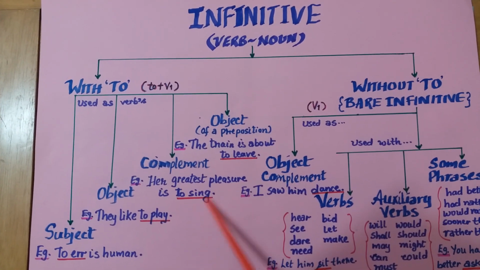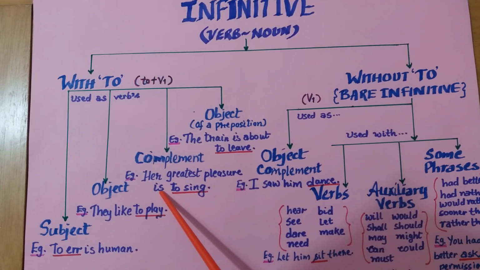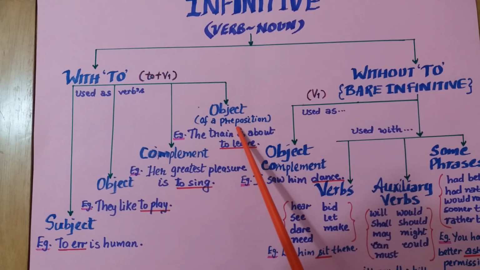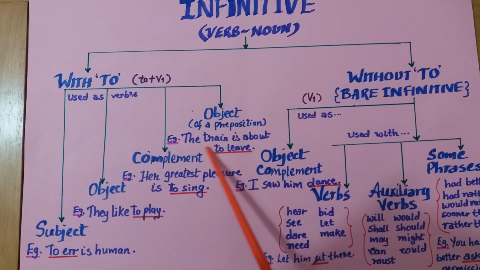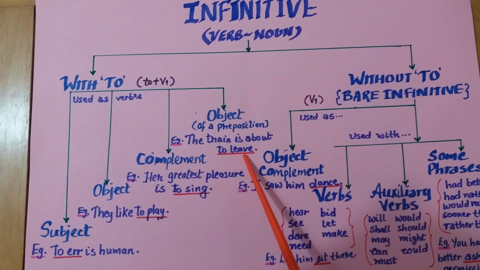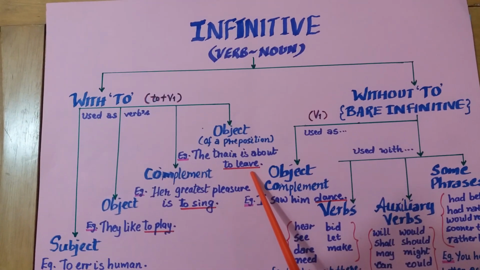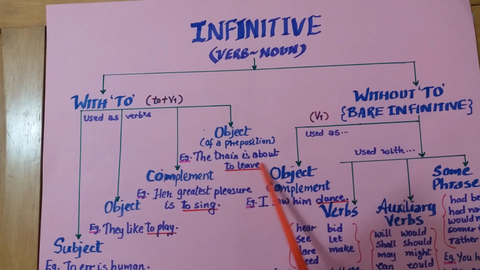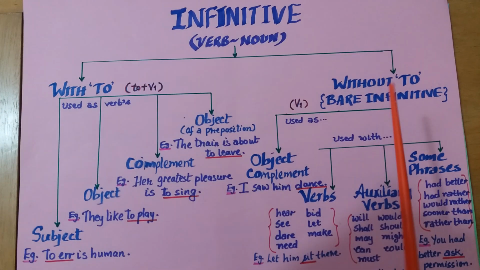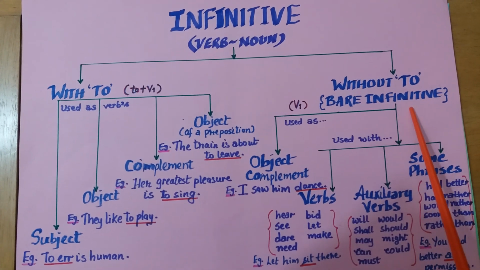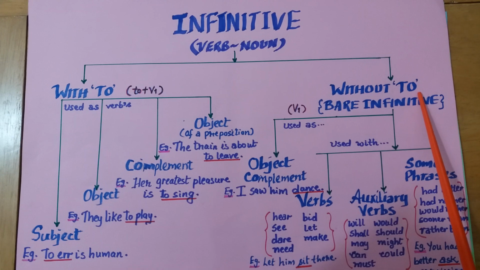Next is as the complement of the verb. Her greatest pleasure is to sing. To sing is complementing the verb is. And next is when we use it as object of preposition. The train is about to leave. Here to leave is infinitive, which is the object of the preposition about. Now we come to bare infinitive, when we use the first form of verb without to.